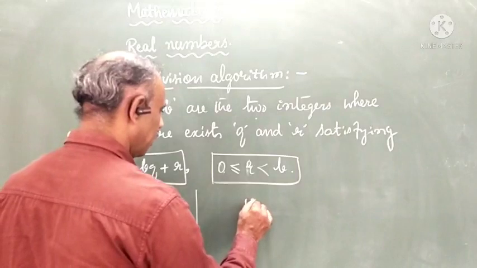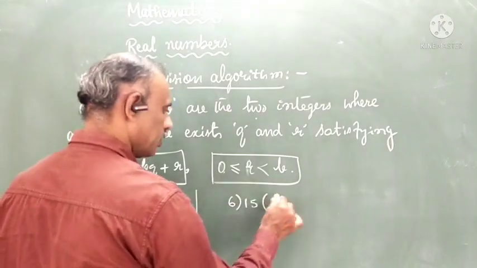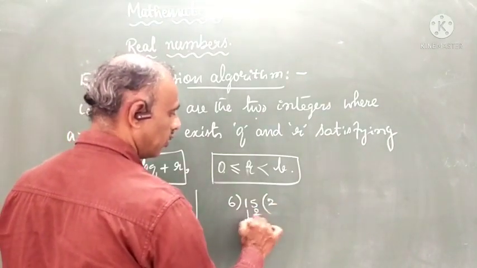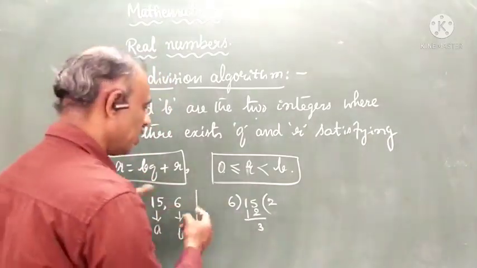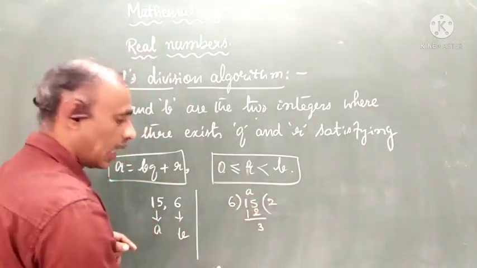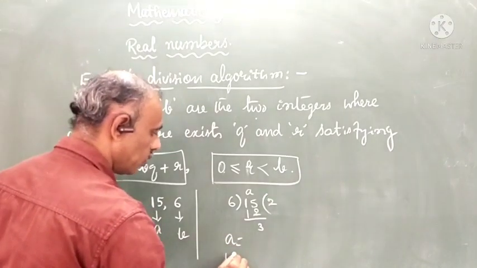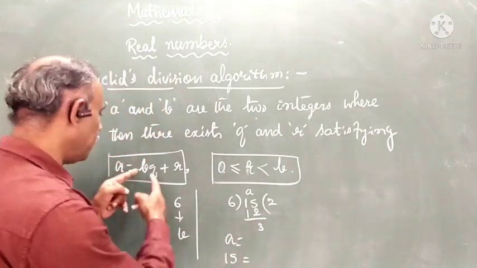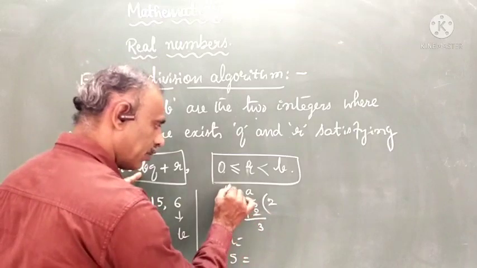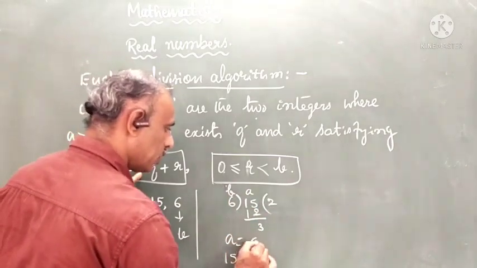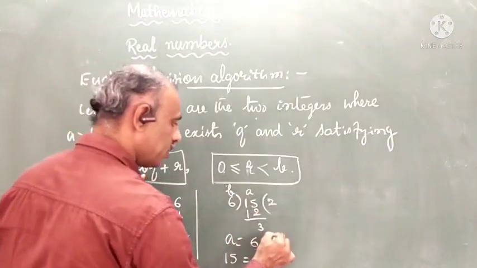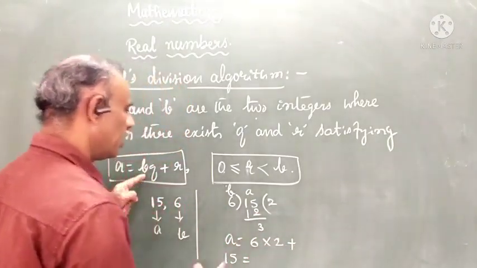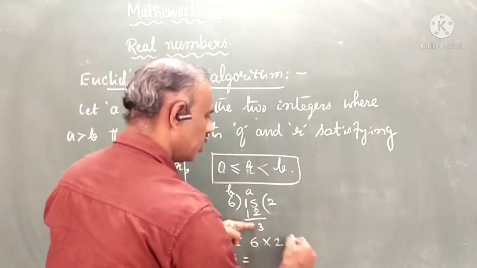See, 15 divided by 6: 6 twos are 12, 3 remains. Now I am going to connect like this. This is your A, right? A is equal to B, the smaller number, 6, into quotient Q, which is 2, plus remainder, which is 3.